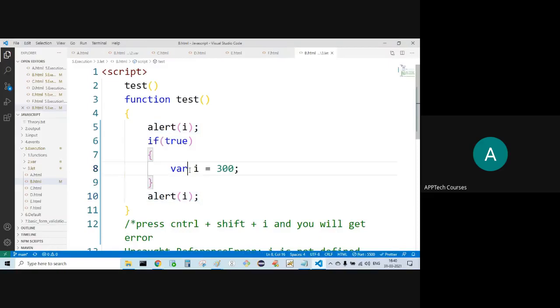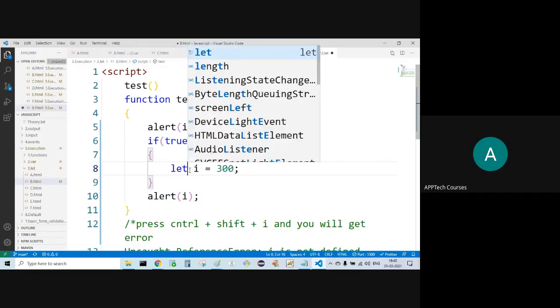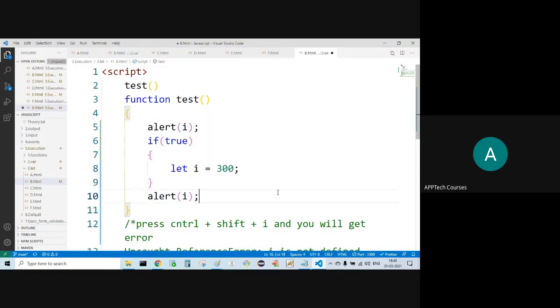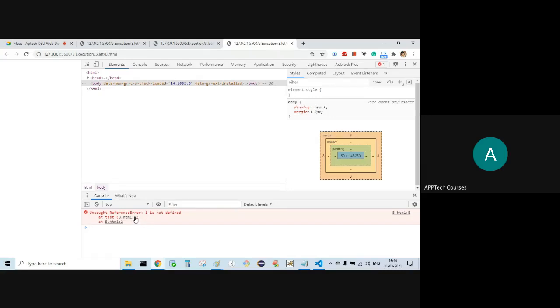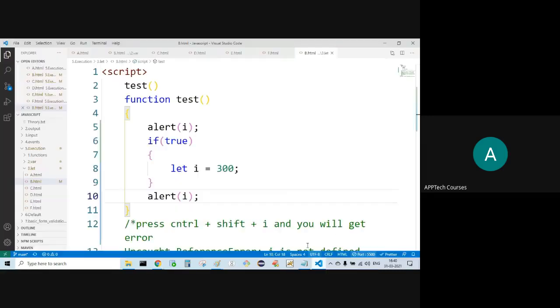But if it is let, here also error, here also error. Line number 5 itself I'm getting an error.